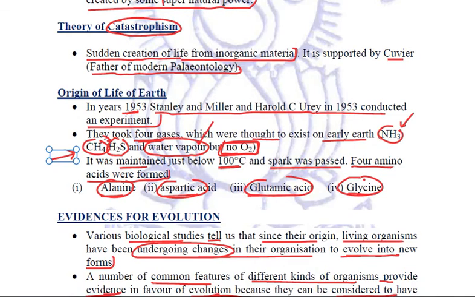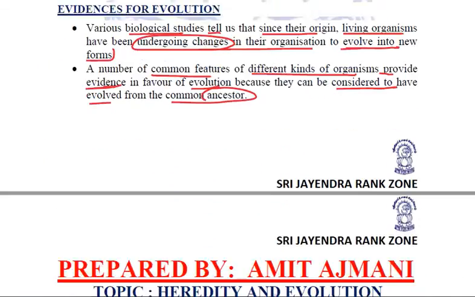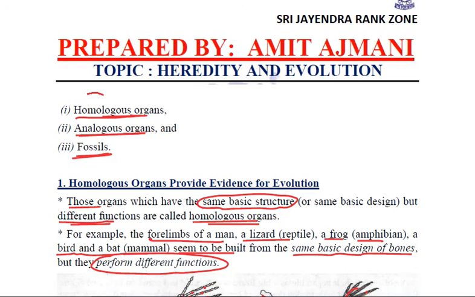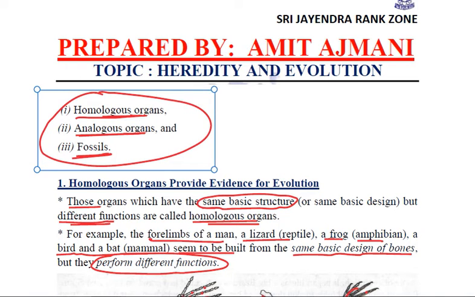Quite importantly, we studied the various evidences for evolution. There were three that we discussed: homologous organs, analogous organs, and fossils. Homo means same, homologous means the organs which have got same body design but different functions. Example you need to relate: forelimb of humans, bats, birds, etc. Analogous organs are totally opposite, having different body design but performing the same function. Examples are wings of a bird and wings of a bat.